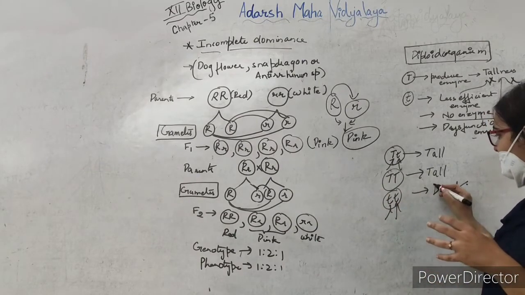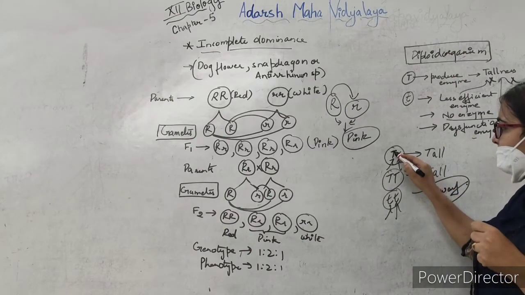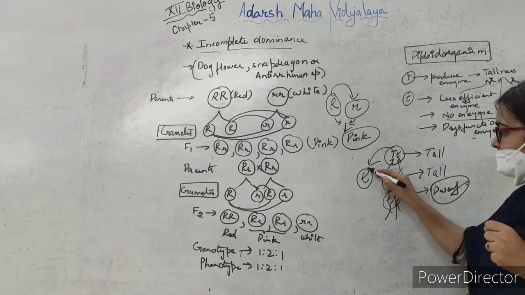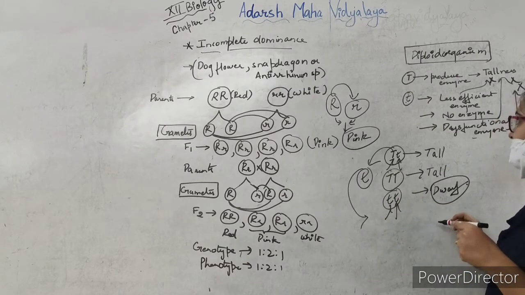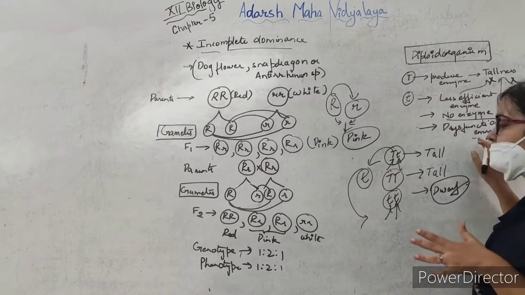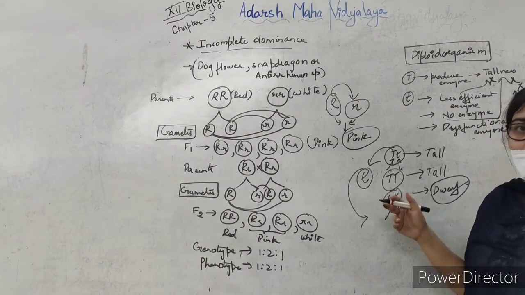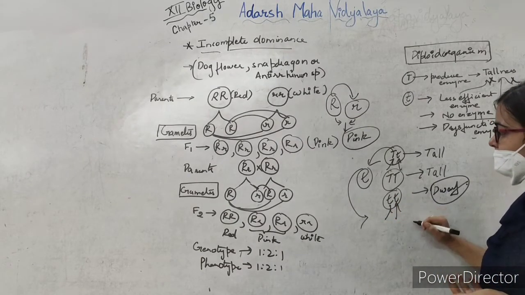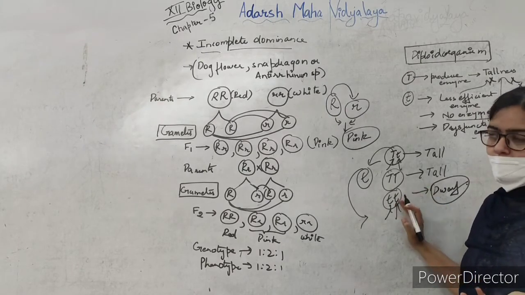So the other trait, that is the dwarf, is formed because there was some change in the capital T and it became small t, and this small t is not properly functional to produce a tall plant. So it can produce a less efficient enzyme, a dysfunctional enzyme, or no enzyme at all. If there is mutation and it is able to produce a normal enzyme, then we'll get the tall plant. So this is the way in which the law of dominance works.